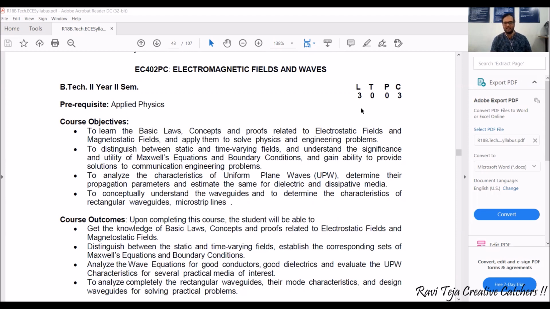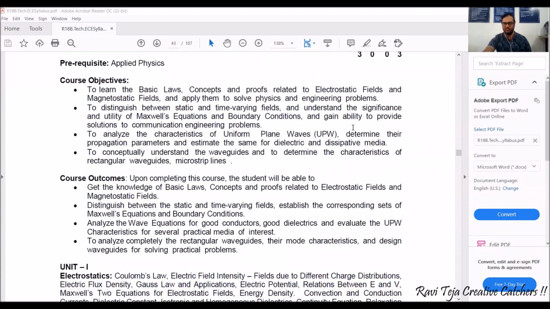From all these things, the course outcomes are that on completion of this course, the student will be able to get the knowledge of basic laws, concepts, and electrostatic and magnetostatic fields, as we have already seen in the objectives. We will be comparing static and time varying fields, considering different UPW, or uniform plane wave, parameters, and seeing the different types of waveguides and how microwaves or electromagnetic waves travel through them.